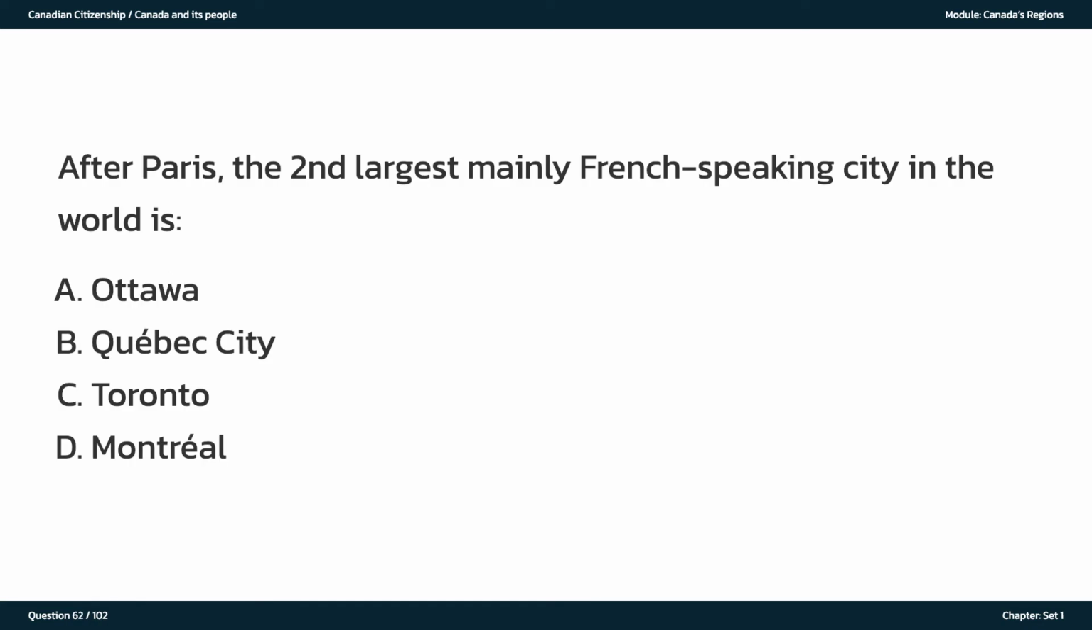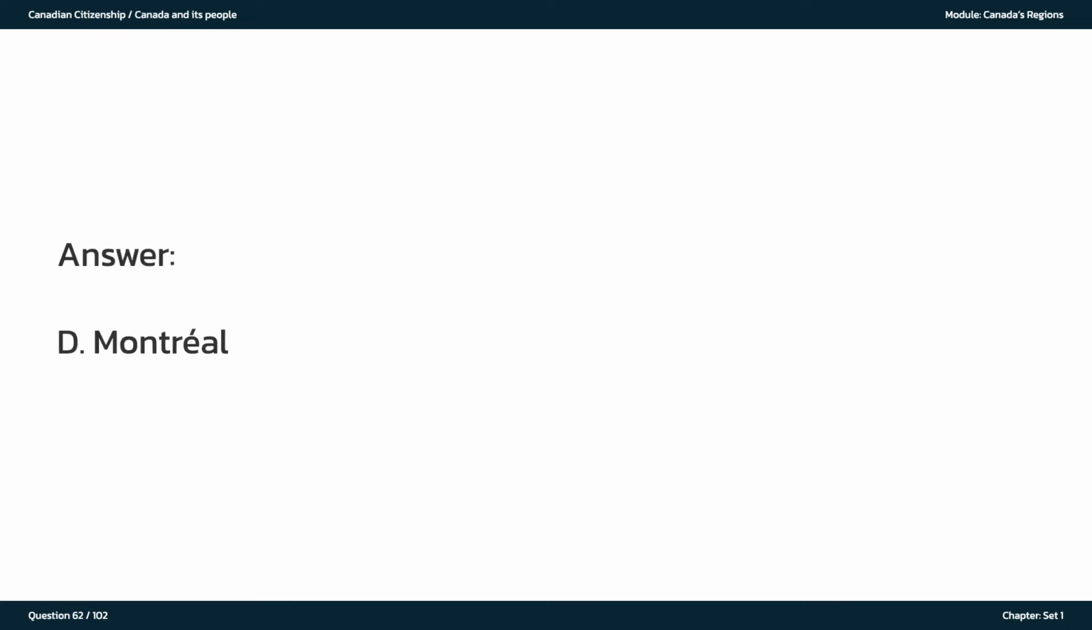After Paris, the second largest mainly French-speaking city in the world is A. Ottawa. B. Quebec City. C. Toronto. D. Montreal. The answer is D. Montreal.